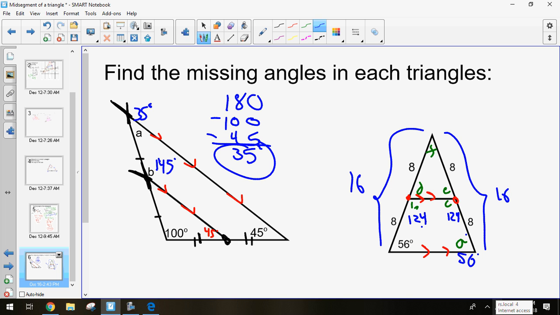What about D or E? Can you solve for those? So they'll be supplementary to their adjacent angle, or you can think of them as corresponding to their bottom angles, so they're congruent that way. So these will also be 56. Can you find F? So 180 for the whole triangle minus 56 minus 56 gives us F, which should be 68, I think.